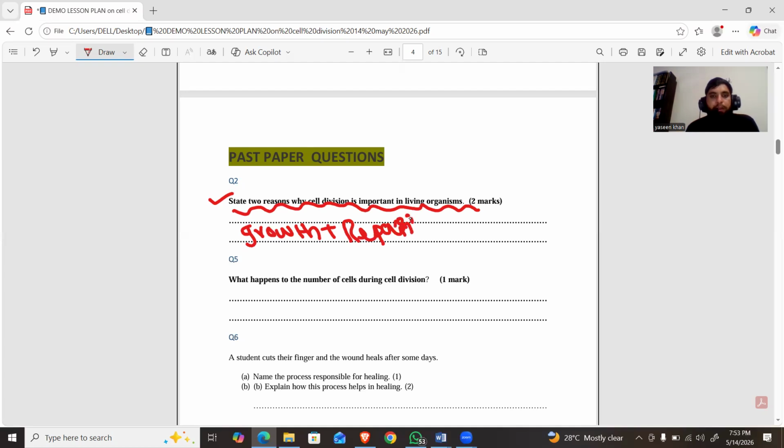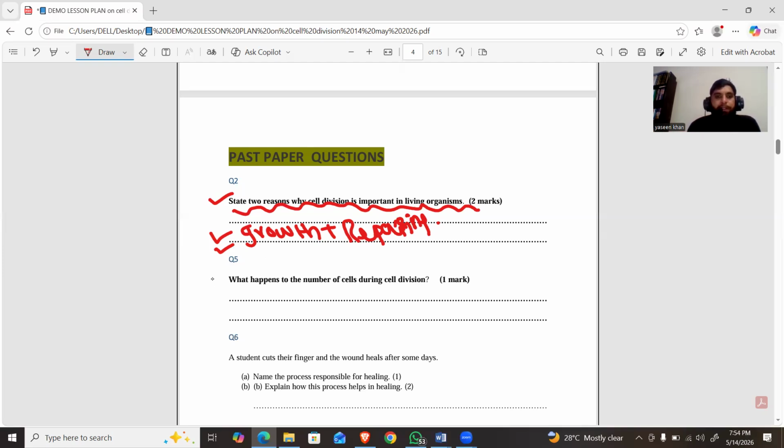In other words, it is responsible for wound healing. Mitosis is involved in growth, and as a result of mitosis, new cells are formed, and new cells are responsible for the replacement of old cells or damaged cells.